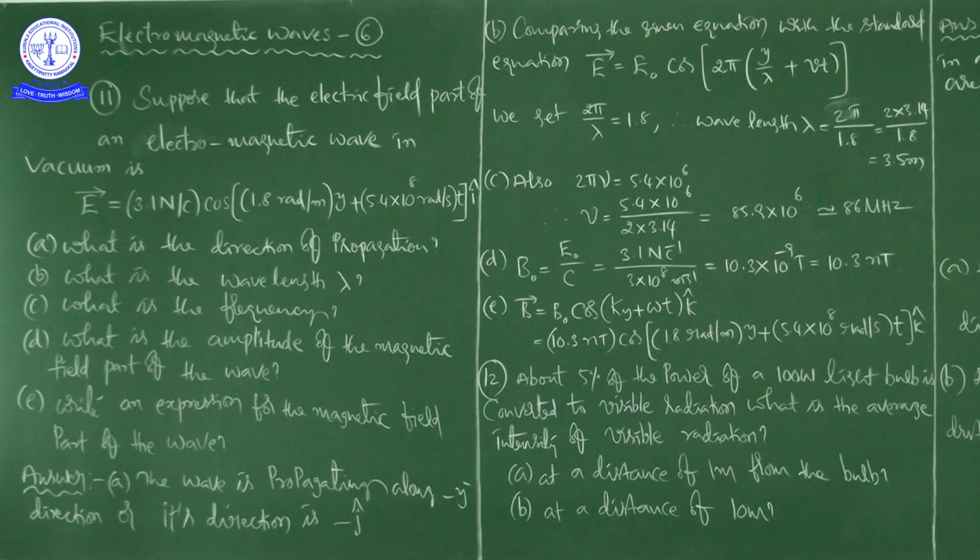86 megahertz, right? Okay. Next, that is what D. What is the amplitude of the magnetic field part of the wave?